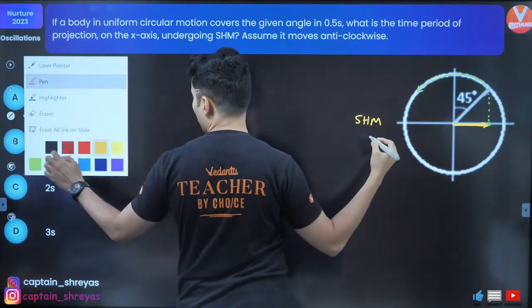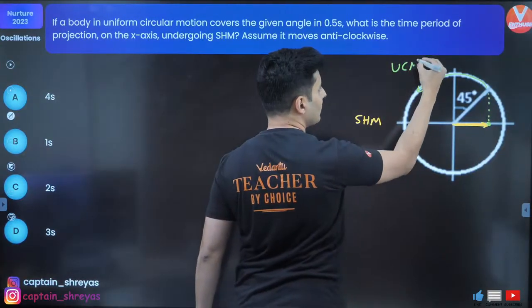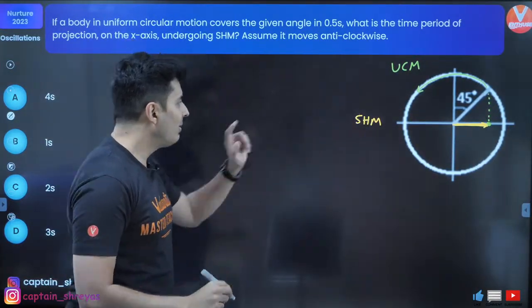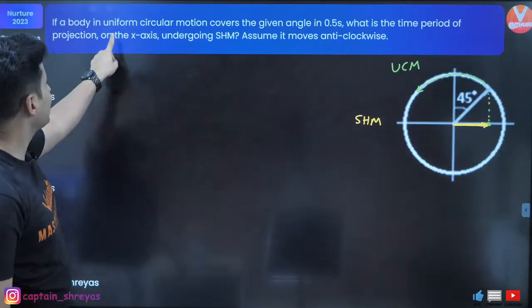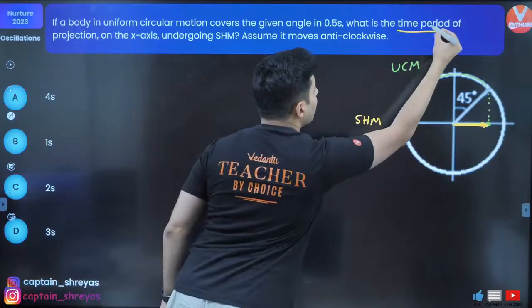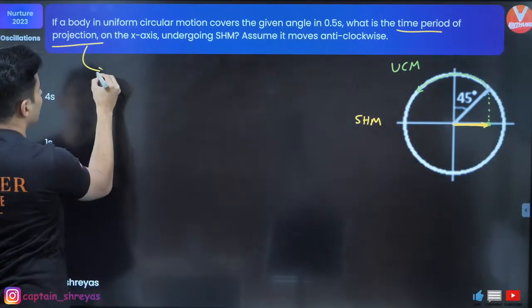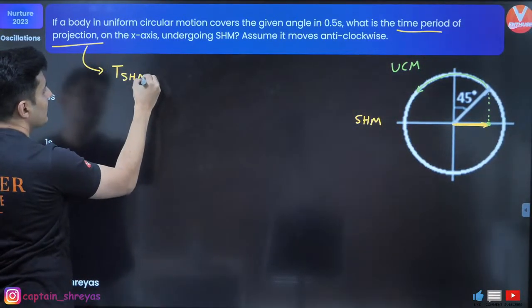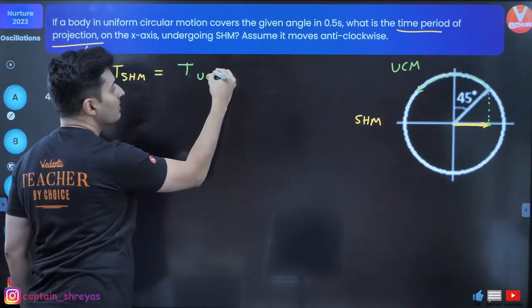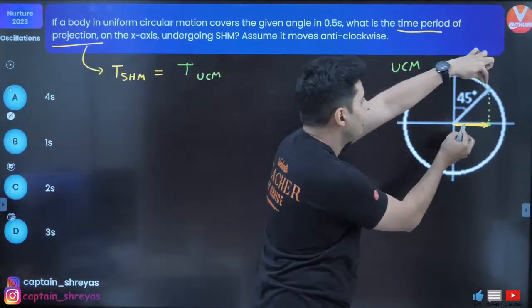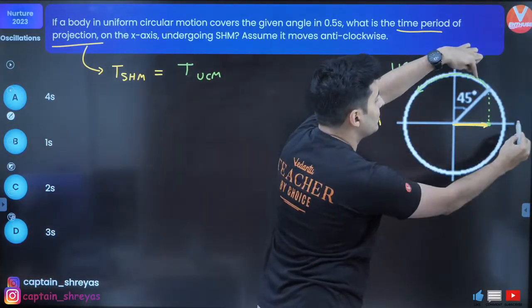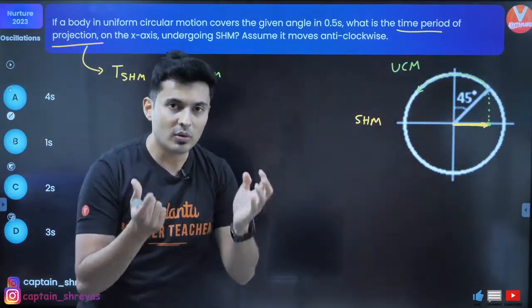The particle going around the circle is performing uniform circular motion. We know the shadow always performs SHM. The time period of the projection is nothing but the time period of SHM, which is also the time period of the uniform circular motion, because once it completes one complete revolution, our particle has also performed one complete oscillation.